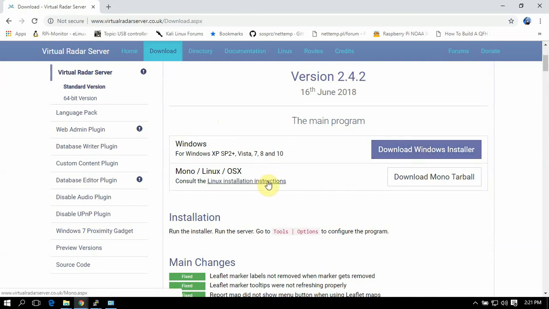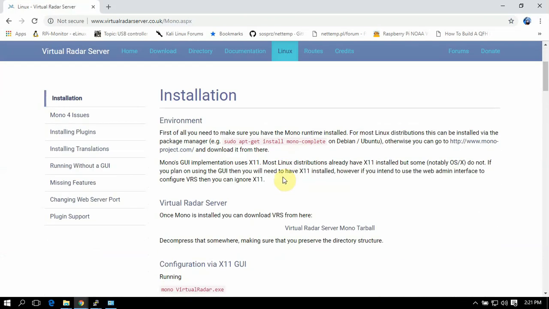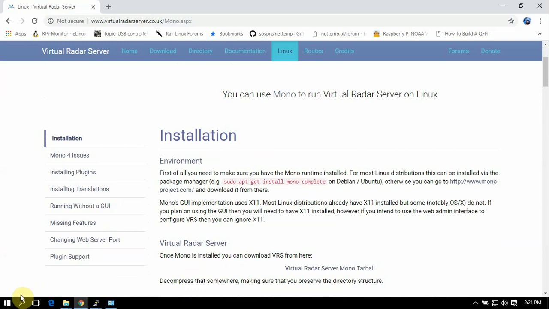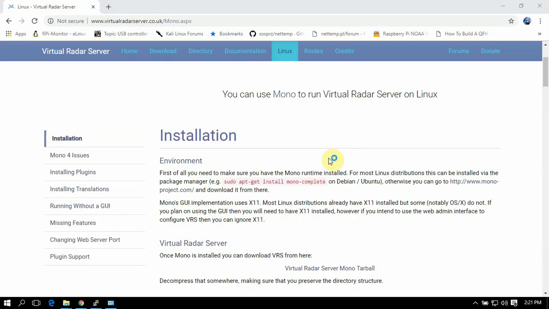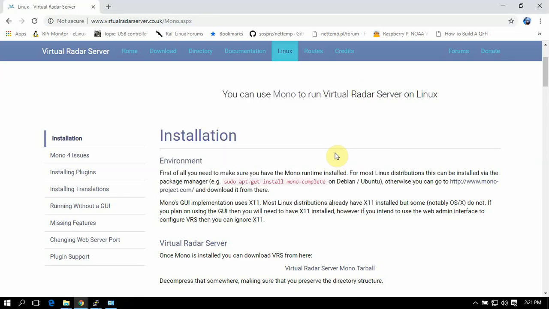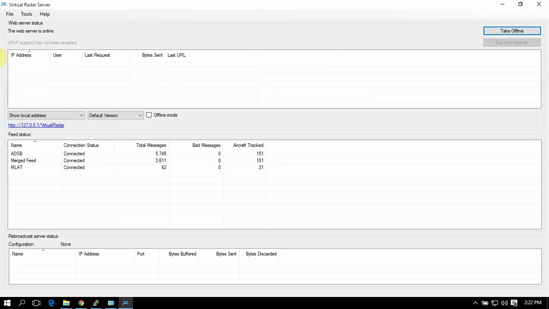Then for Linux and stuff, you can just click on this and follow the Mono instructions there. Once you have it installed, we're going to go ahead and fire it up. So we'll click on Virtual Radar. Once it's up, obviously you won't see this because I already have this set up.